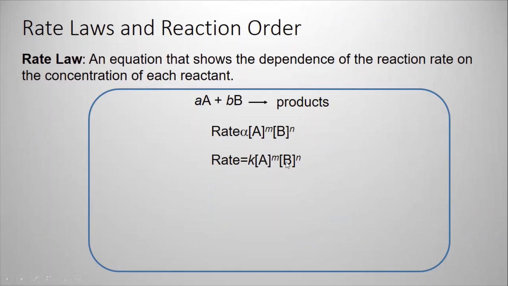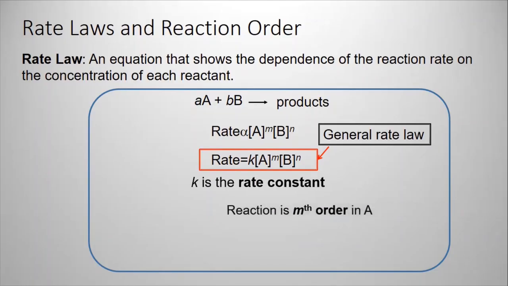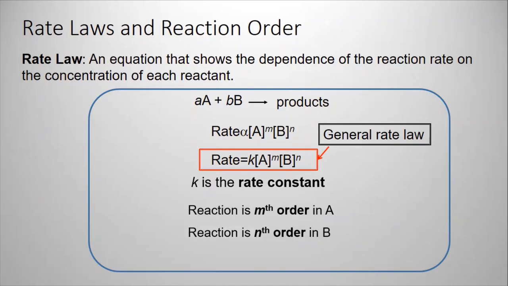So this is again the order of reactant A and the order of reactant B. What is the overall order? M plus N. So the overall order will be M plus N. So this is the general rate law, and k is the rate constant. The reaction is mth order in A, nth order in B, overall order M plus N.